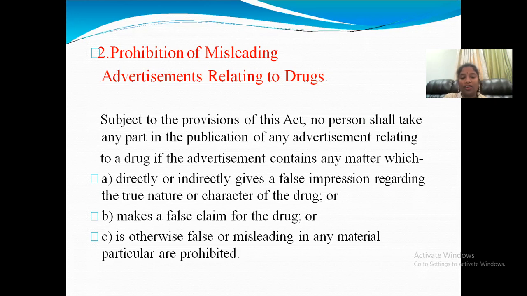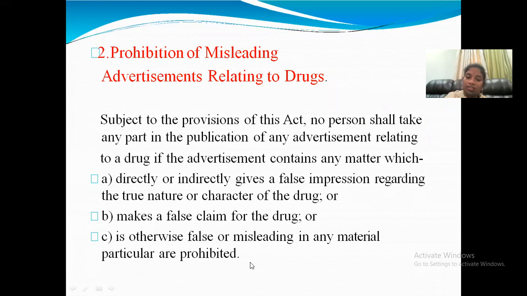Otherwise false or misleading in any material particular is prohibited.